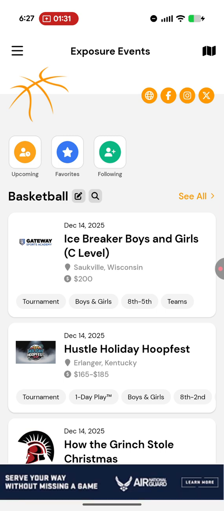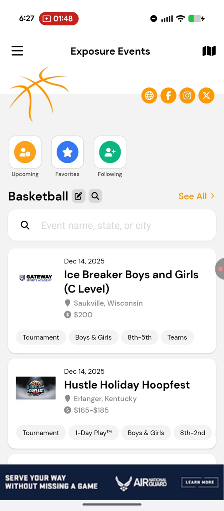What you want to do is basically follow the teams that you need and subscribe to the calendars you need. So how to do that, you're going to click the search magnifying icon next to basketball. So you see basketball, like a pencil edit icon and a magnifier icon. Click the magnifier. In the event name, you're going to enter Asheville Buncombe Youth Basketball, or ABYB for short.